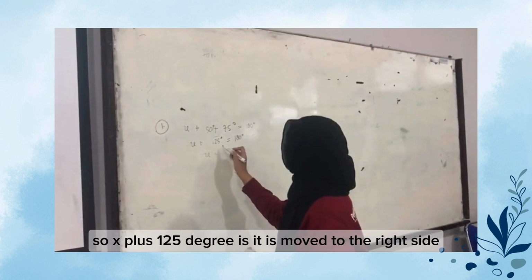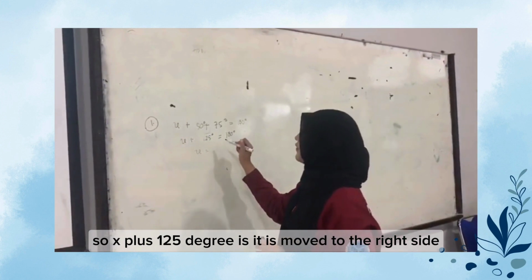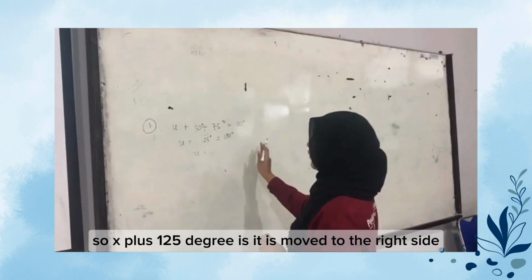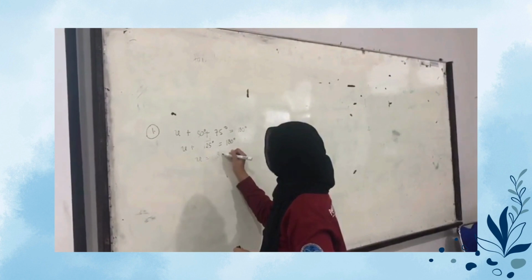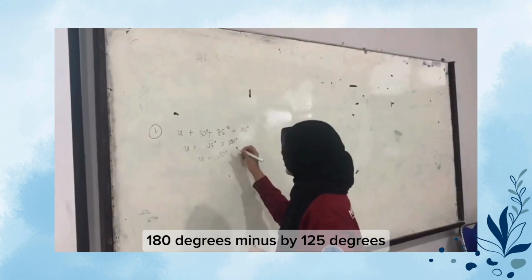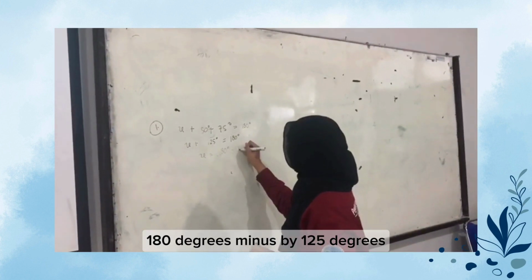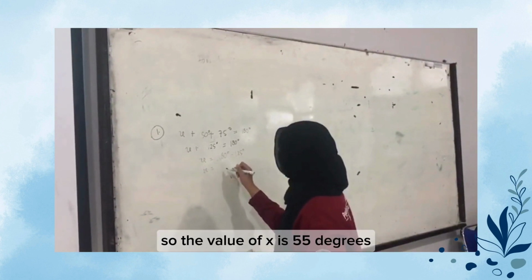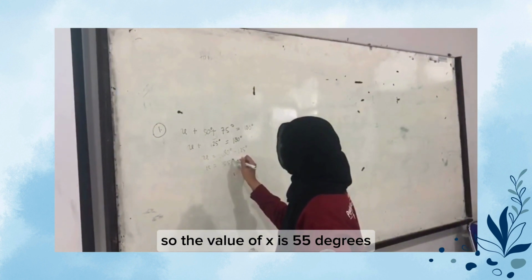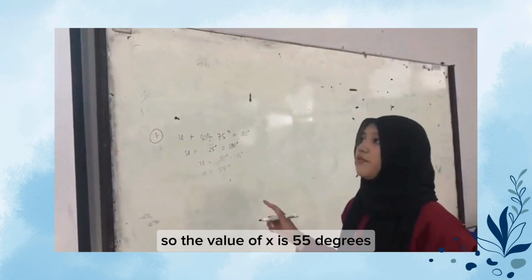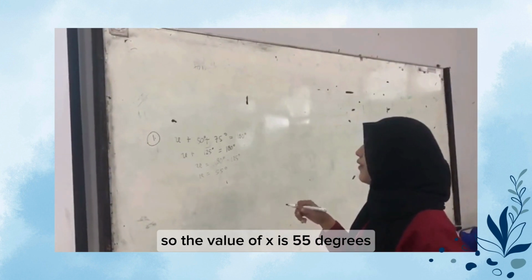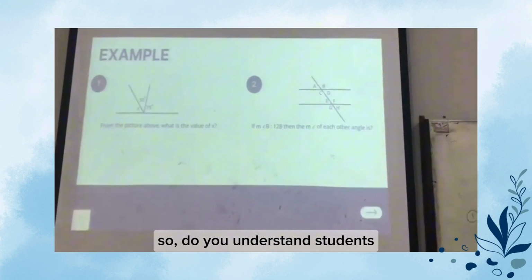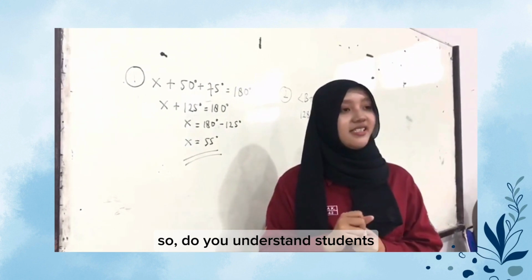So x plus 125 degrees equals 180 degrees. Move 125 degrees to the right side: 180 degrees minus 125 degrees. So x is 55 degrees. So the value of x is 55 degrees. Do you understand, students?